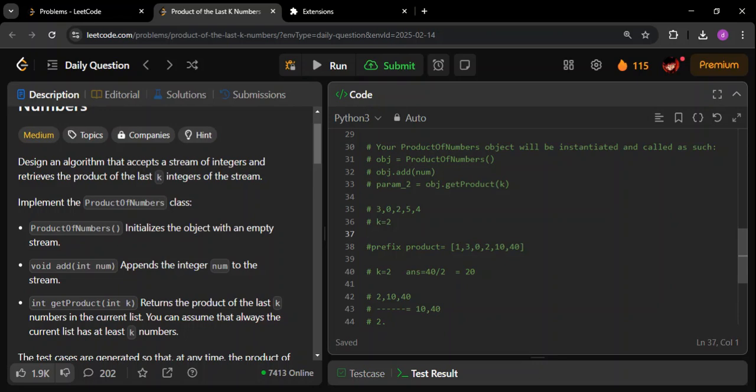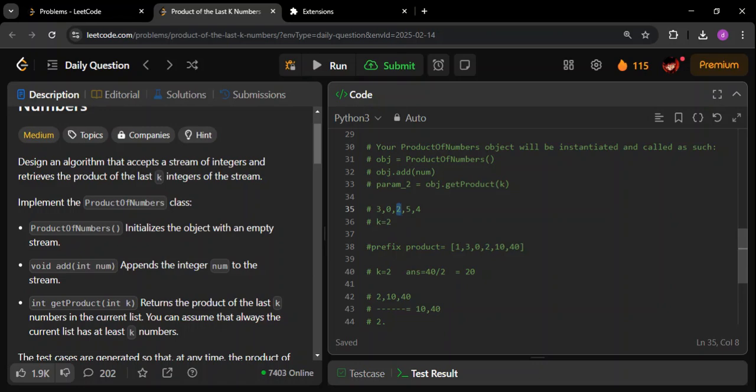Now there is going to be an edge case. Now see this part. After 0, the number coming is 2, but we will not do 0 into 2. We will not do that, because we know if you do 0 into 2, obviously everything which comes after 0 is going to return 0 only if you do a prefix product. So here we'll have to break our idea. Here we have to take an edge case.